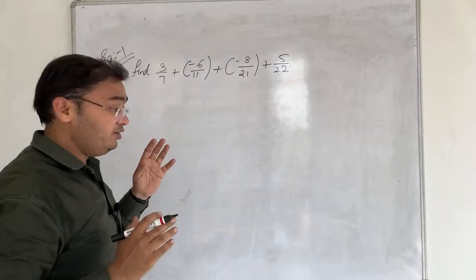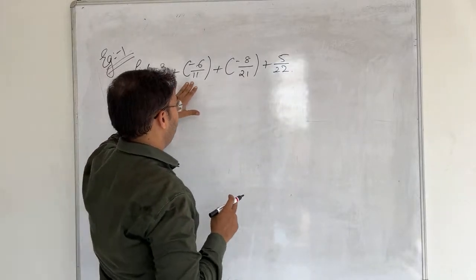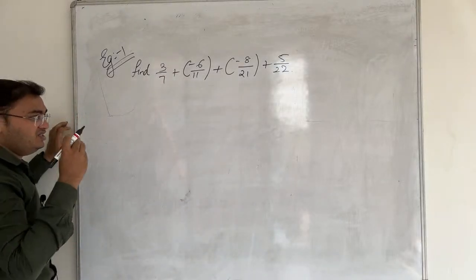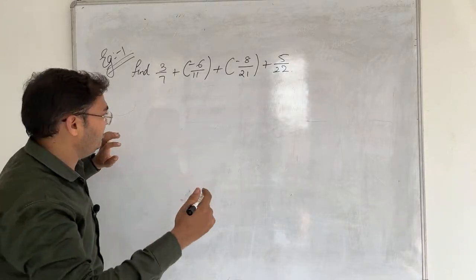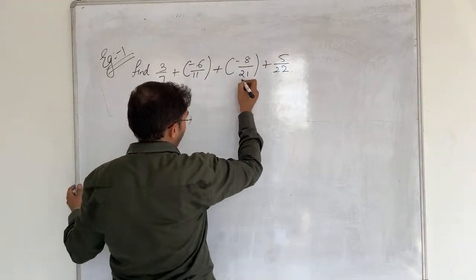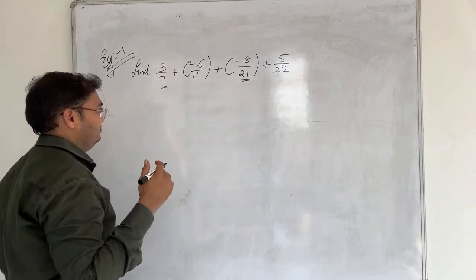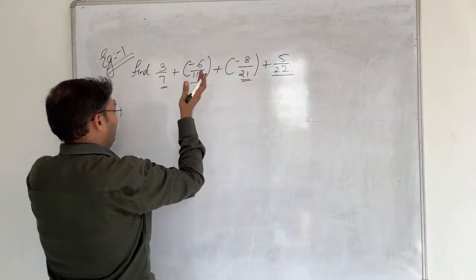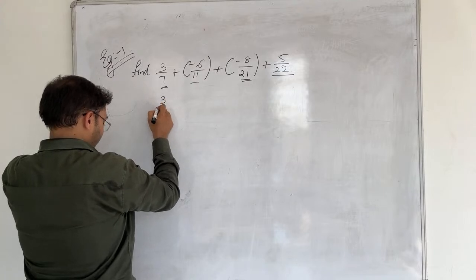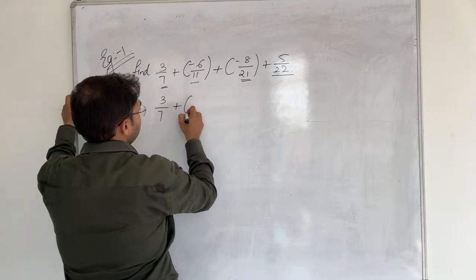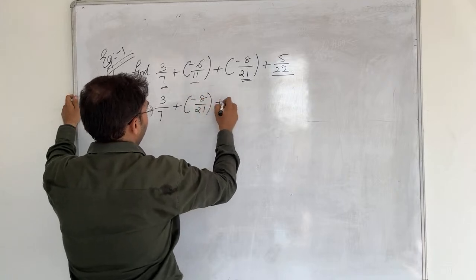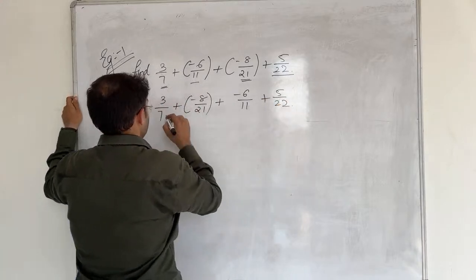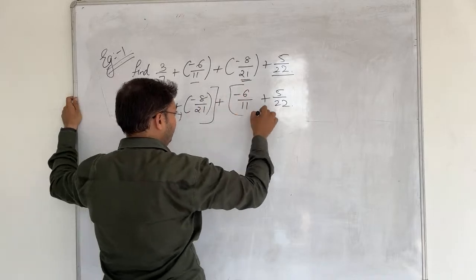In addition or subtraction we need to make the denominator the same. But here all the numbers are different. So we will collect the numbers in such a way that one is a multiple of the other. Like 21 is a multiple of 7, and in the same way 22 is a multiple of 11. Can I collect them together? 3 upon 7 plus minus 8 upon 21 plus minus 6 upon 11 plus 5 upon 22. So this is how I rearranged the numbers.